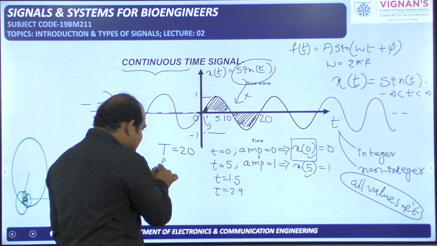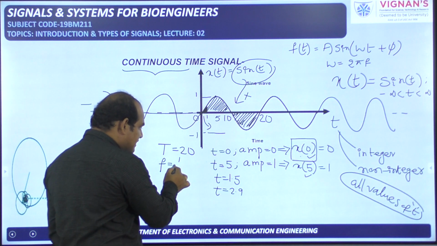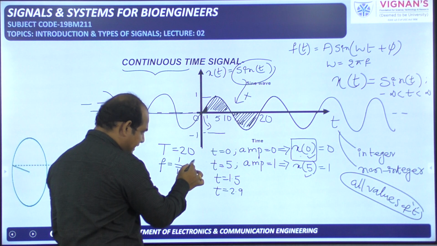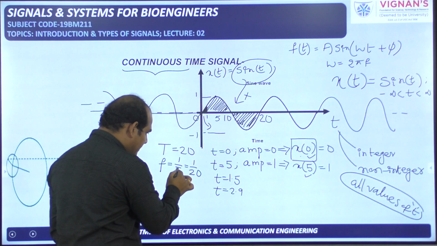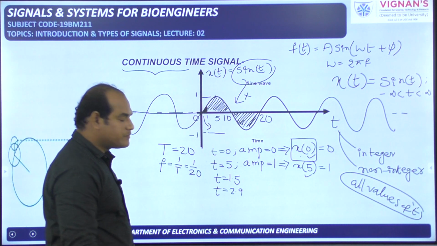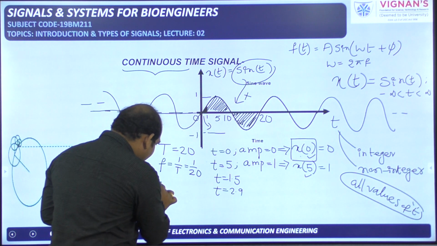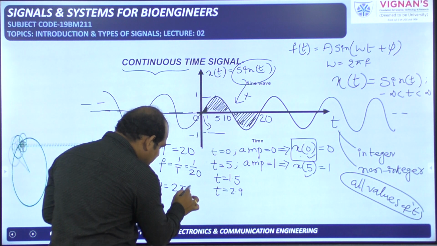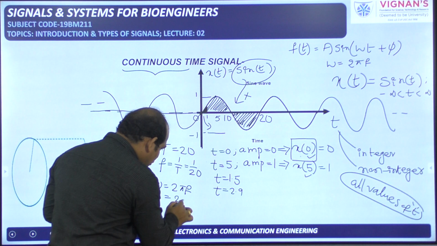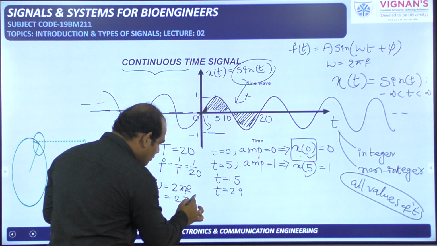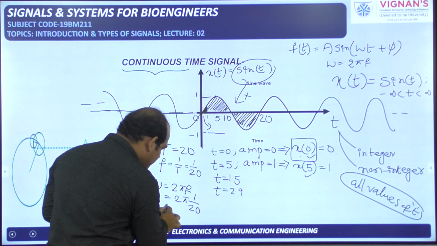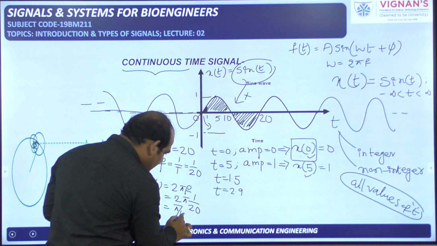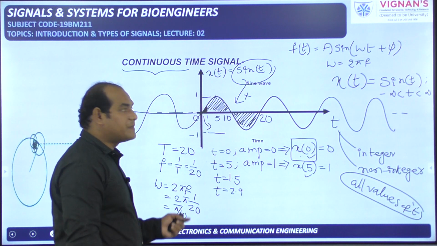So its frequency is nothing but the inverse of the time period, that is 1 by T, which is equal to 1 by 20. And what is omega? Omega is equal to 2 pi f. So to find the value of omega, 2 pi into f, which is 1 by 20, that is equal to pi by 10. So omega is equal to pi by 10, we got.